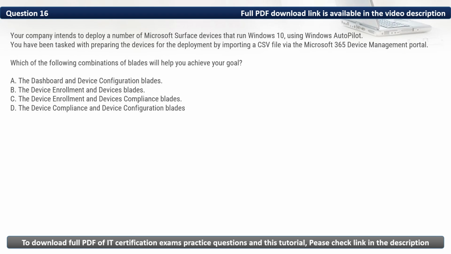Here in this question, the company intends to deploy a number of service devices that run Windows 10 using Autopilot, and we have to prepare the devices for the deployment by importing a CSV file via the 365 Device Management Portal. As such, the most appropriate combination of blades to do this is the device enrollment and devices blade. Thus, the correct option is B.